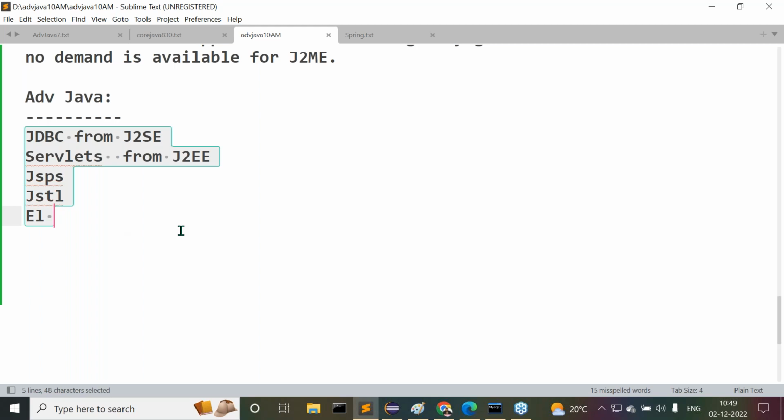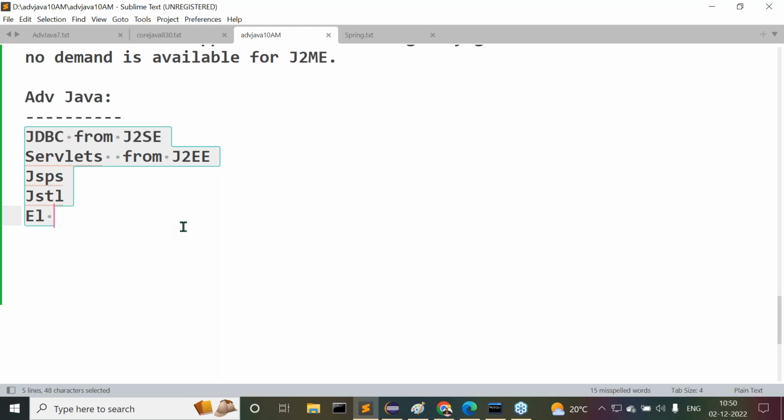That is what I am taking today. That course I am starting today. Whether you want to say it is advanced Java or J2EE or maybe a combination of J2SE and J2EE, whatever it may be, leave it. But these topics you should know. The topics here I am going to take under the title of advanced Java. Try to understand it clearly.